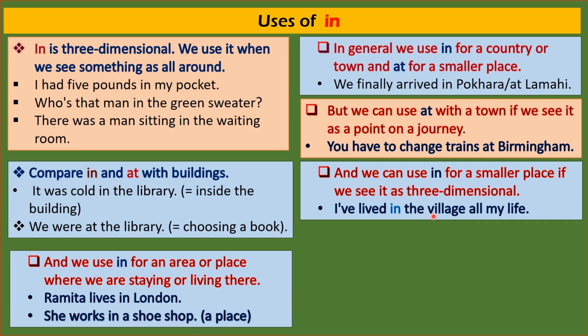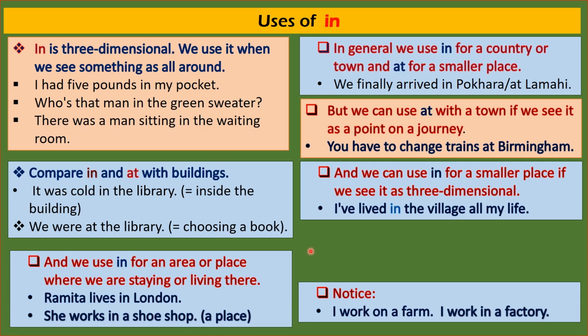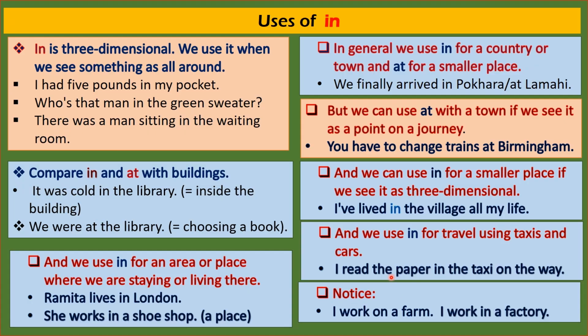Now come to this. Notice here, I work on a farm. I work in a factory, we say. On a farm, we say. But in a factory. Okay. And here we use in for travel using taxis and cars. When we are traveling using taxis or cars, we say in the taxi, in the car. I read the paper in the taxi on the way.